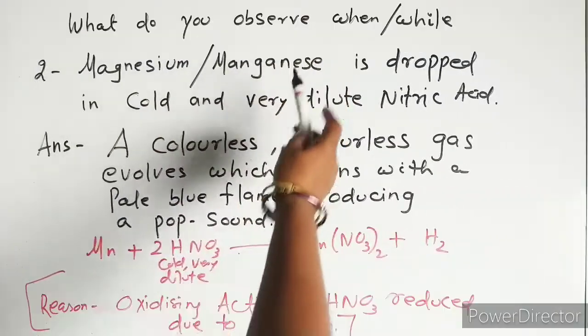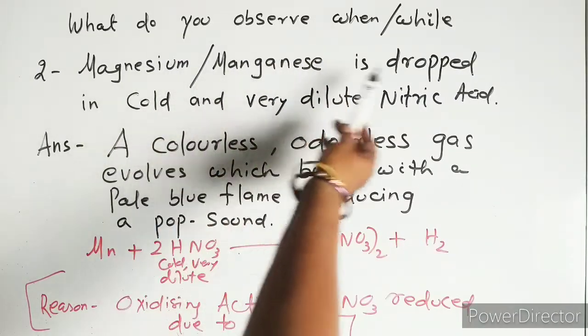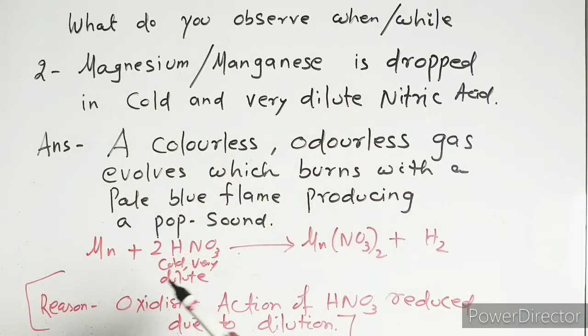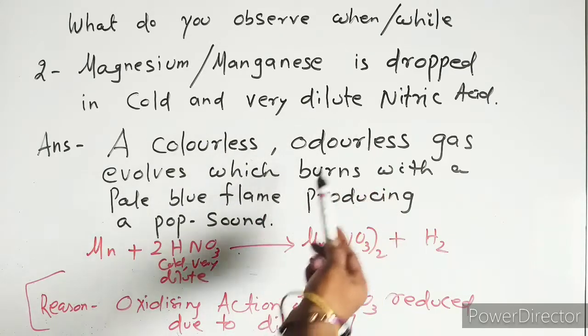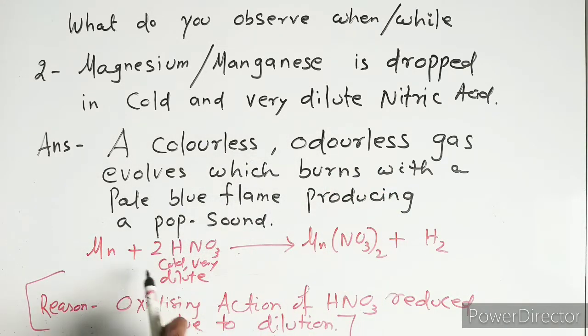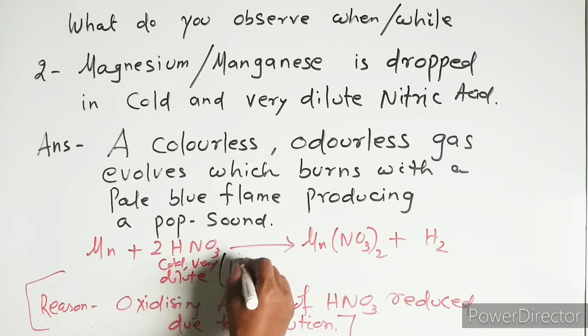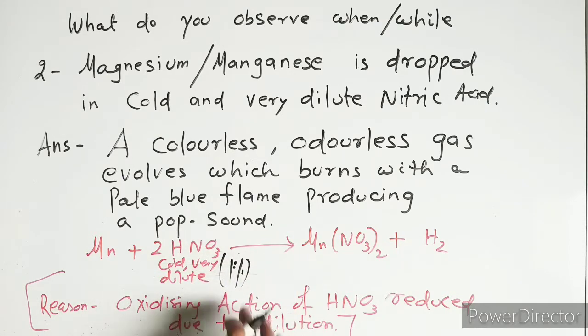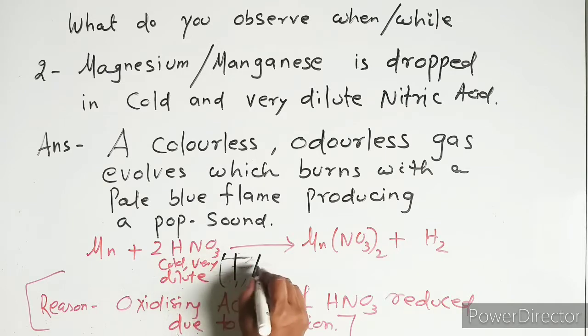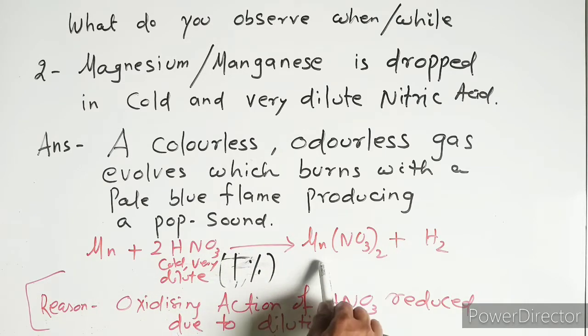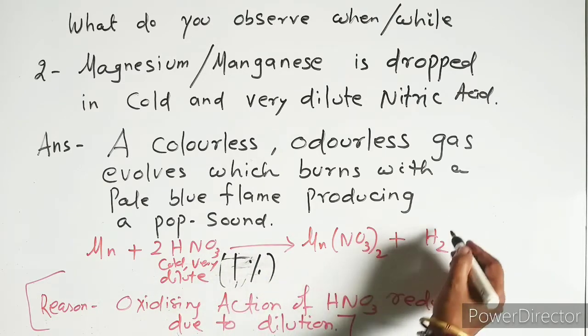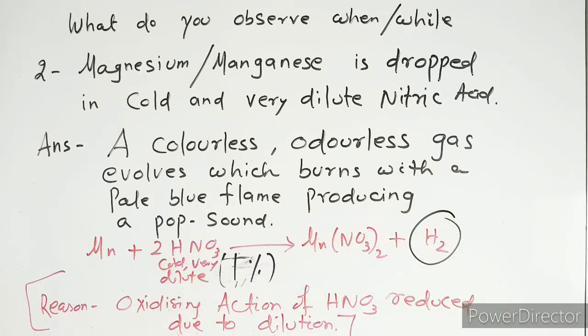What will be your observation when magnesium or manganese is dropped in cold and very dilute nitric acid? First, let us see the reaction. Manganese or magnesium reacts with very cold dilute acid, that is, 1% acid, and gives rise to manganese nitrate, and here we get hydrogen.